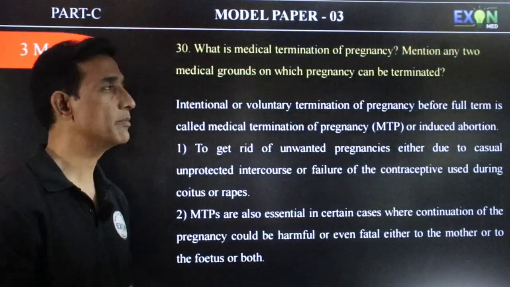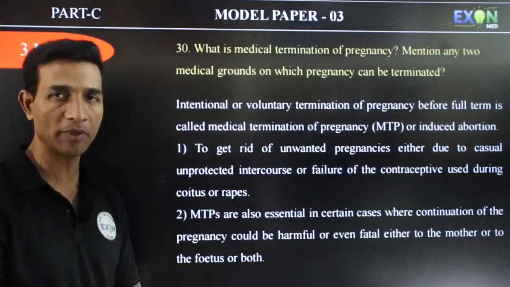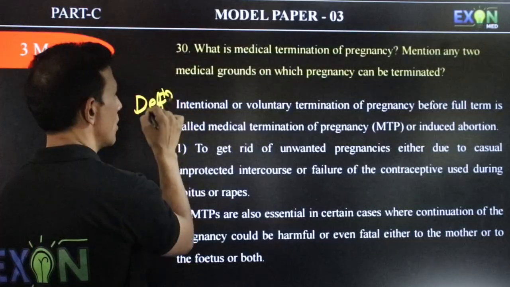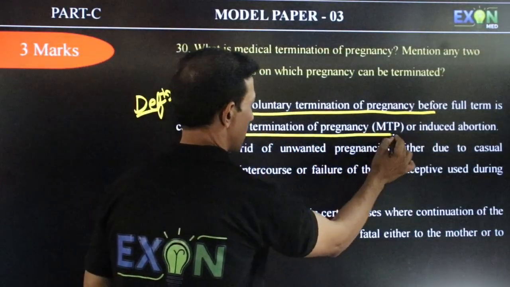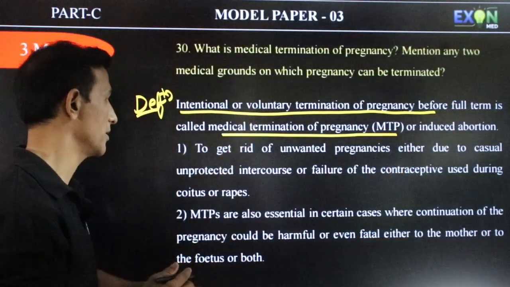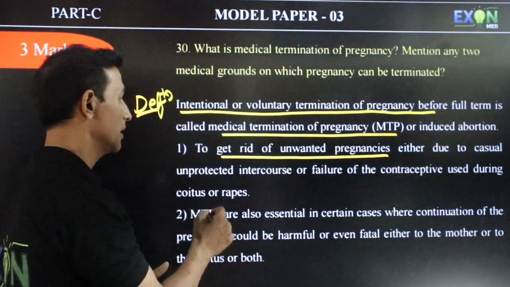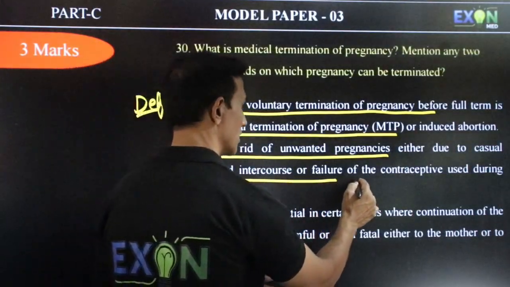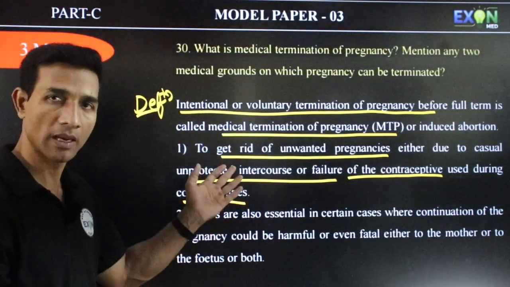What is MTP, medical termination of pregnancy? Write any 2 medical grounds on which pregnancy can be terminated. First you can tell the definition. The definition is intentional or voluntary termination of pregnancy before full term, and it is called MTP, or induced abortion. Why do we go for this? This is meant to get rid of unwanted pregnancies due to casual unprotected intercourse, or failure of contraceptives used during coitus, or in rape. At that time MTP can be done.